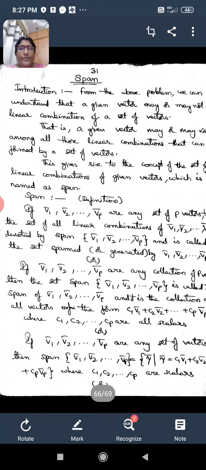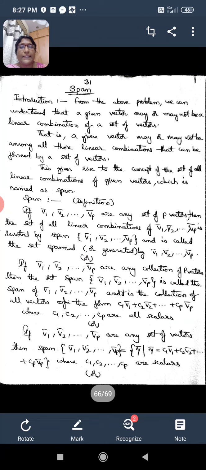If V1 bar comma V2 bar comma so on Vp bar are any collection of P vectors, then the set span of V1 bar comma V2 bar comma so on comma Vp bar is called the span of V1 bar, V2 bar, so on Vp bar, and it is the collection of all vectors of the form C1 V1 bar plus C2 V2 bar plus so on plus Cp Vp bar, where C1, C2, so on Cp are all scalars, or otherwise I can say C1, C2, so on Cp are all real numbers.